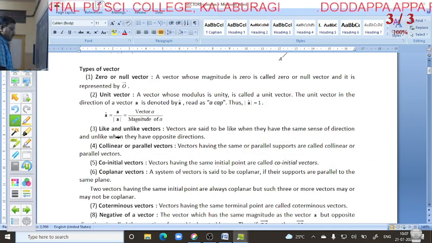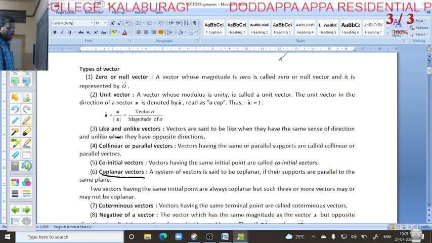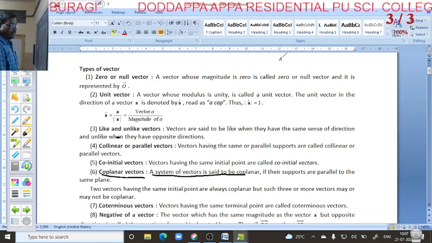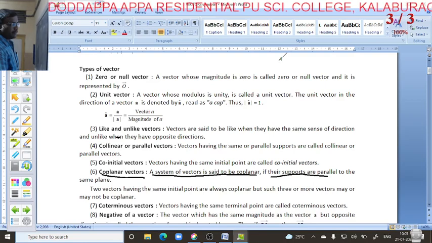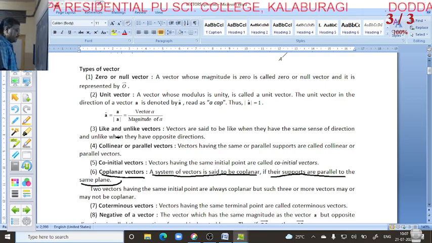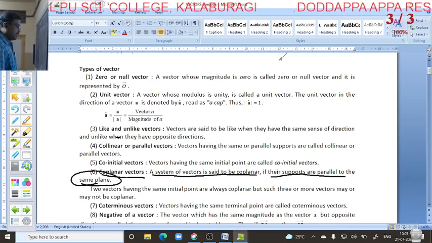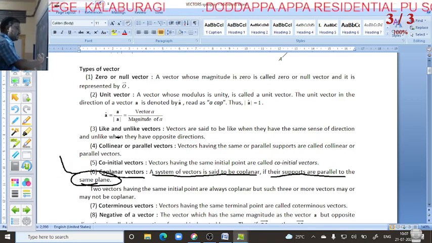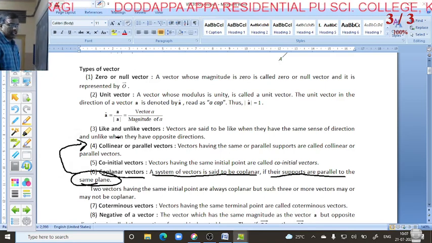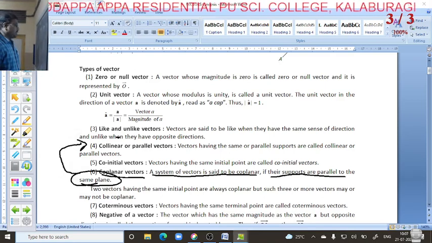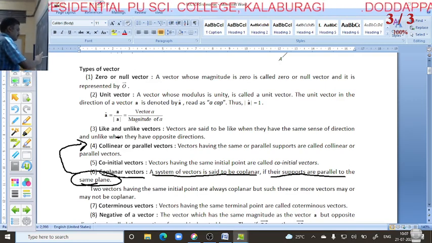Next we go for the sixth one, coplanar vectors. A system of vectors is said to be coplanar if their supports are parallel to the same plane. Again this is the same as collinear, but here the direction as well as the magnitude are the same.